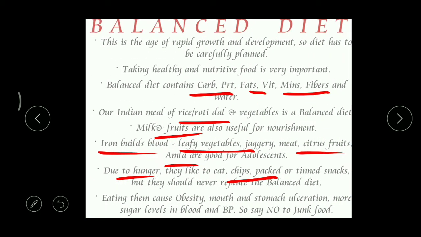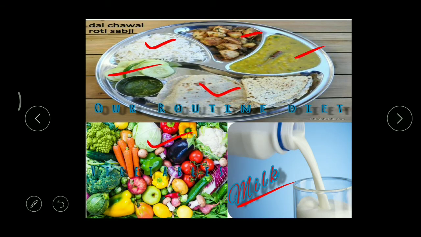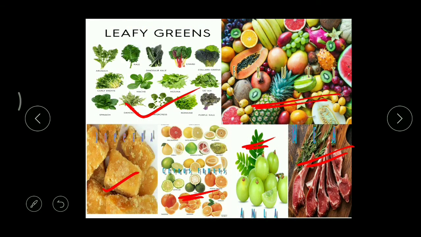What are they? The first one, we get obesity. Obesity means the children become very, very stout, and we even get mouth and stomach ulceration. We get ulcers and wounds in our mouth and stomach, sugar levels increase, and BP also increases. Blood pressure, BP means blood pressure, right? And here you can see the picture, right?